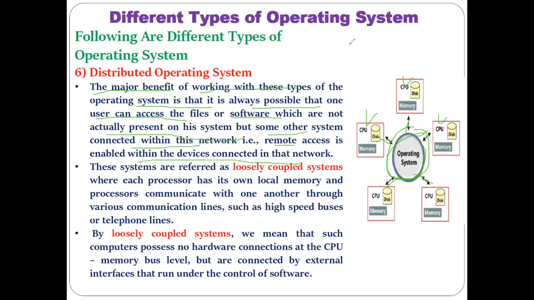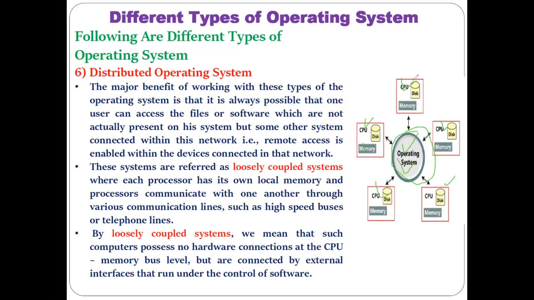Even if some XYZ software is needed by this user or this user, but that software is not present in their memory, it is present at the central location where the distributed operating system is installed. So everybody can access that software or those files from this central location. Understood?